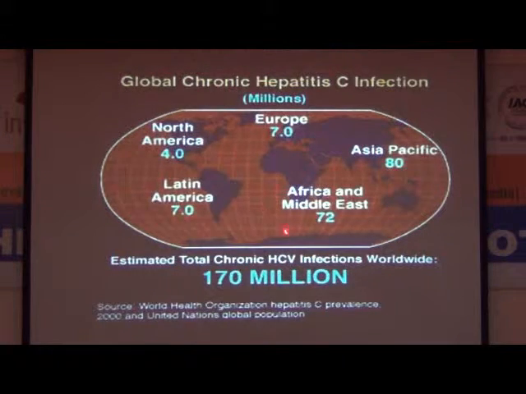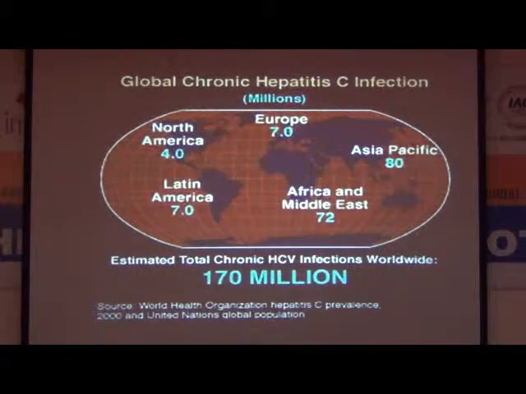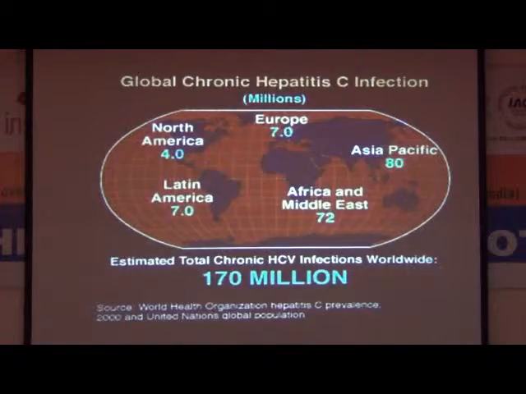So this is the global prevalence of hepatitis C, because we know that various types of hepatitis are there, but hepatitis C is the dangerous one, and there is no vaccine for hepatitis C. 170 million people nowadays are estimated to be suffering from HCV.